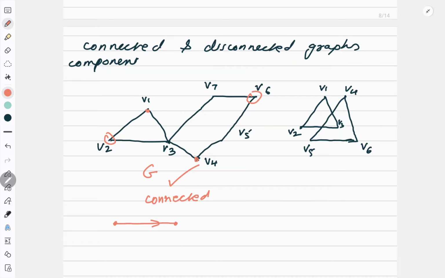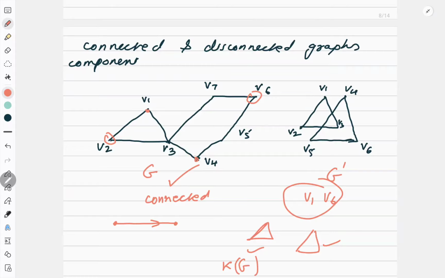On the other hand, if you look at this graph G dash, if I ask what is the path from V1 to V6, you don't have any path. So it is a disconnected graph, and it can be split into connected graphs. If you separate these two triangles like this and like this, these two form connected graphs, which are called the components of this graph. Right? And the number of components is represented by k(G).